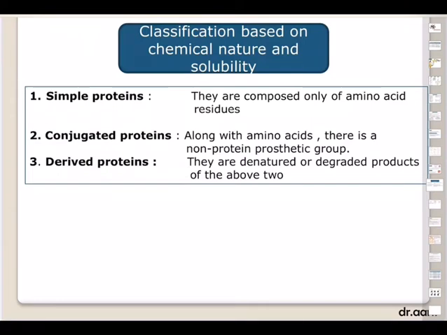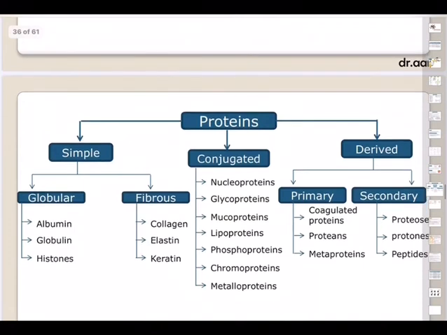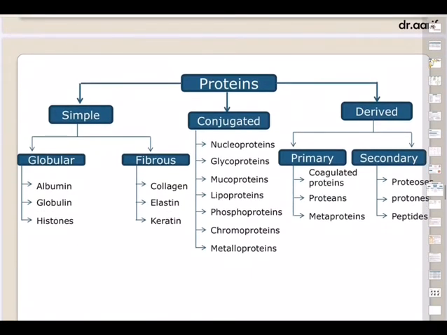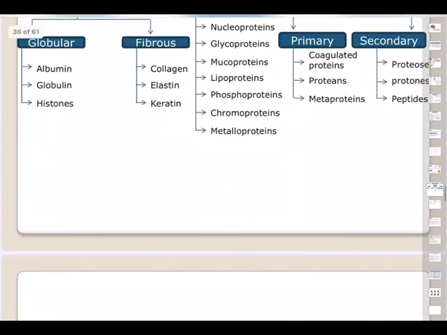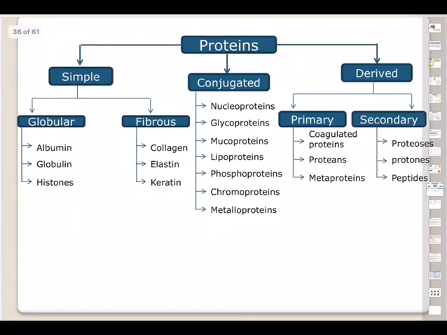Examples are proteoses, peptones, peptides, fibrin proteins. All these are byproducts, derived proteins. And as we said just now, based on composition there are three types. For simple proteins we gave examples, globular and fibrous proteins. For conjugated ones we have given examples. For derived ones, primary and secondary. So these are the various examples of varieties of proteins based on composition.